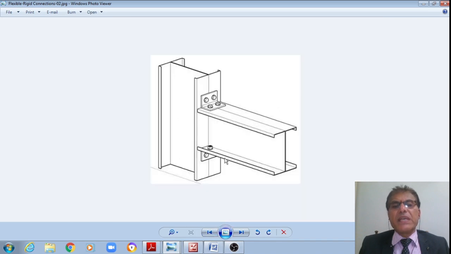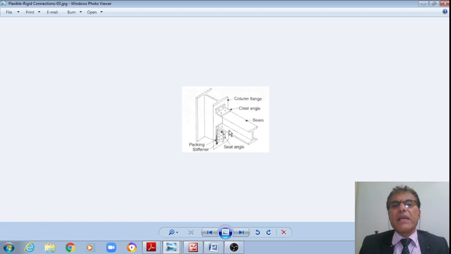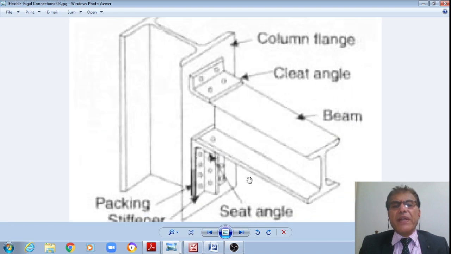Previously what we have seen is an unstiffened seated connection, right? That too is a simple connection, whereas this is a stiffened seated connection, right?